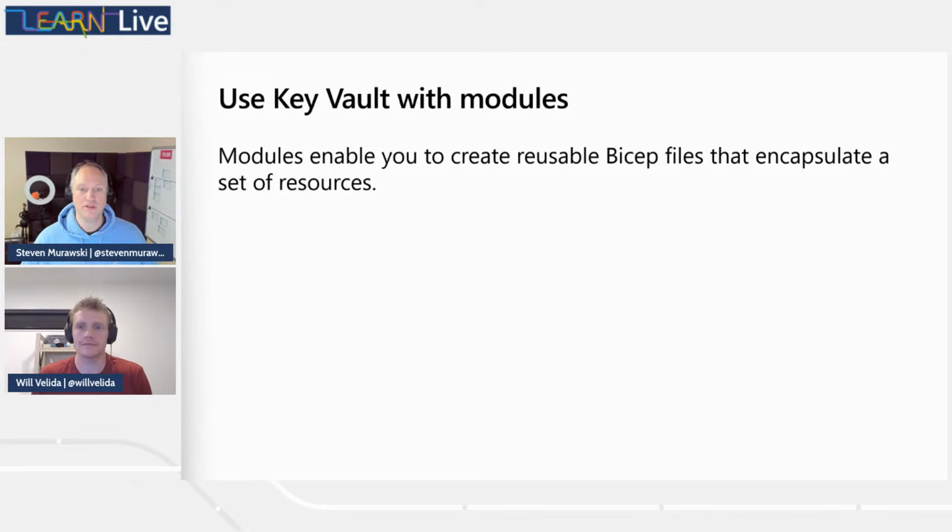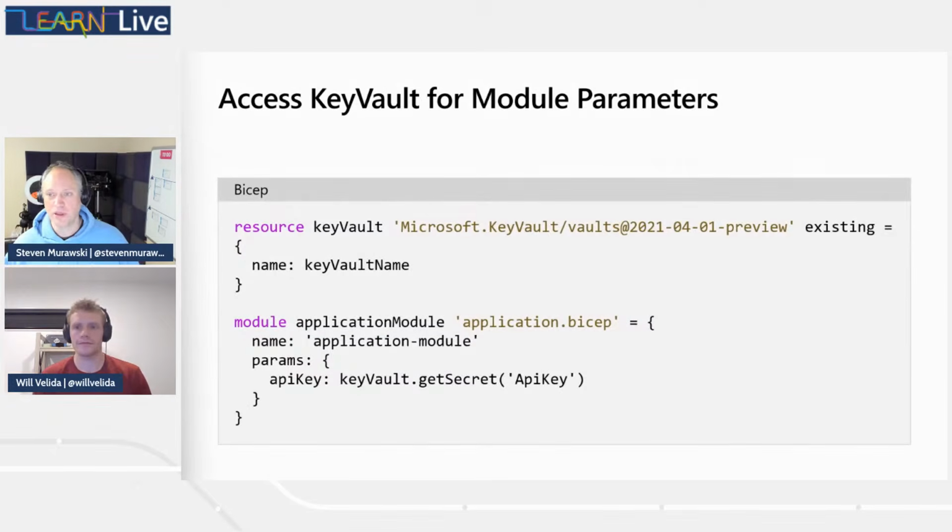Because we can break this up into modules, from the main Bicep module that we're calling into these other ones, Will, if you'll walk us through it, in the next slide here, we've got an example of how we would reference an existing Key Vault. Yeah. Now, for Siegfried, if this was a new Key Vault, it would just be a resource declaration, right? And we could point to that resource declaration the same way. But here we have an existing one. Why don't you walk us through a little bit of what's happening here?